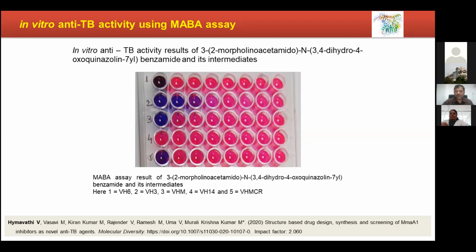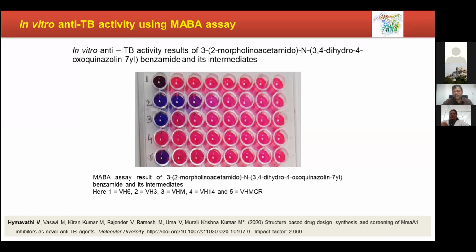But we didn't stop here. What we thought is, why is it not showing biological activity even though it is showing an excellent docking score? Then we found this compound is highly water soluble and slightly bigger in size. So maybe we could remove one of the molecular entities without compromising the docking score.